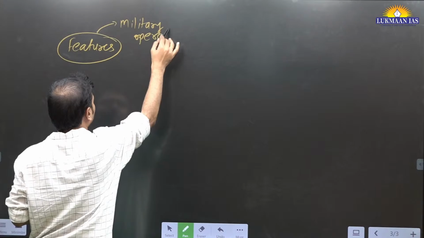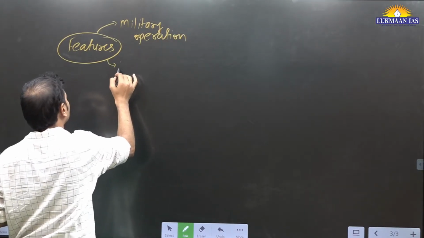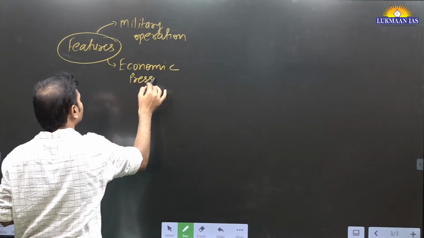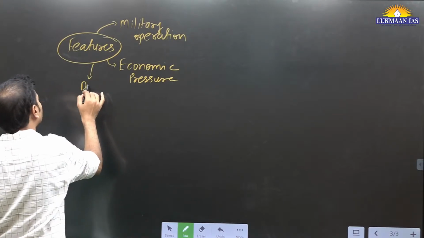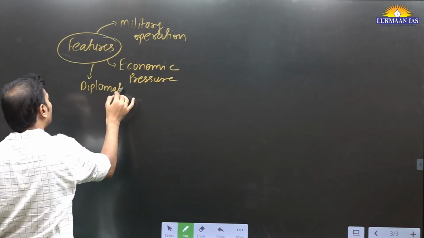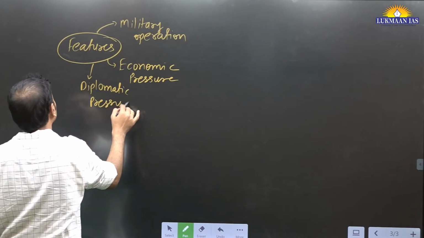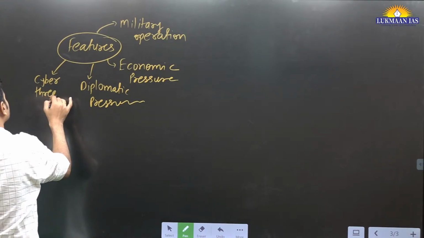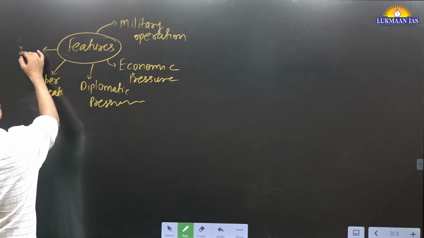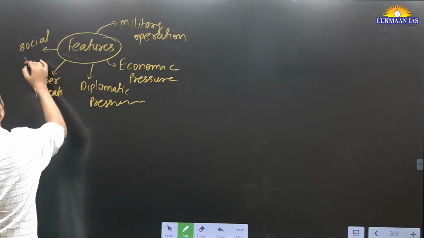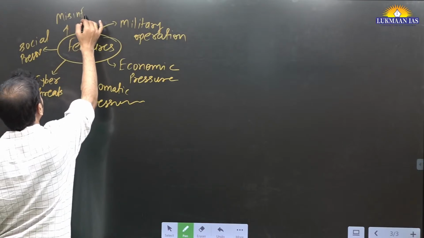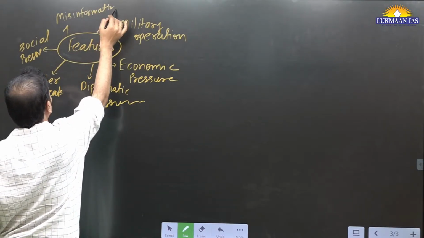But when we talk about the unconventional aspects, here there is economic pressure or sanctions, diplomatic pressure, then cyber threats, cyber warfare, social pressure, spread of misinformation, fake news.